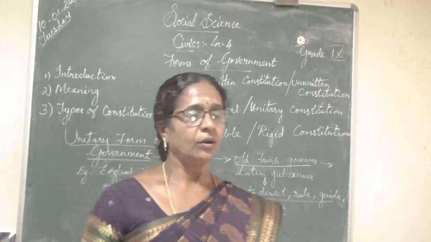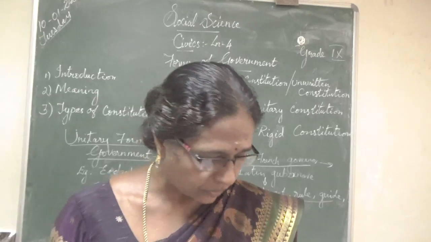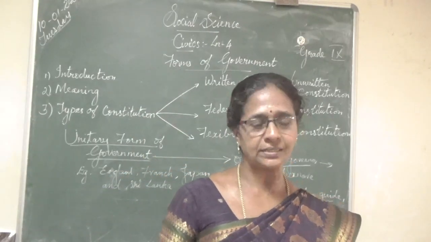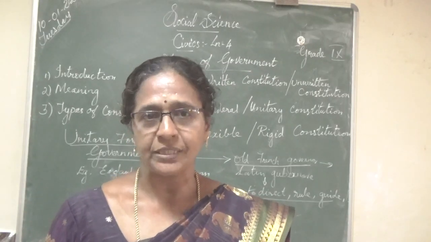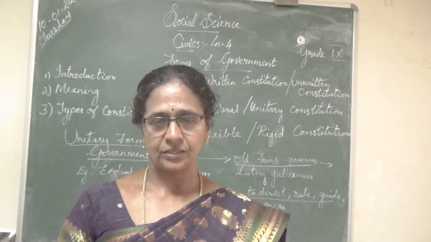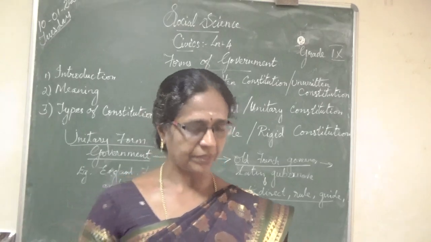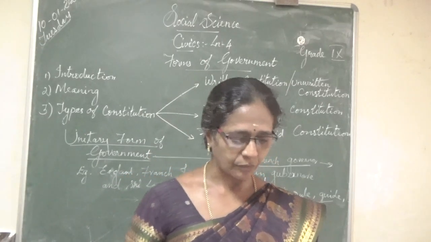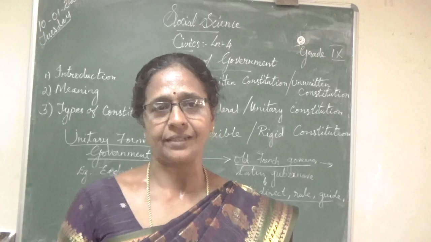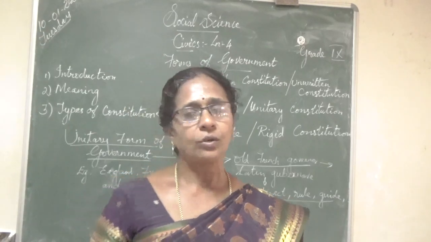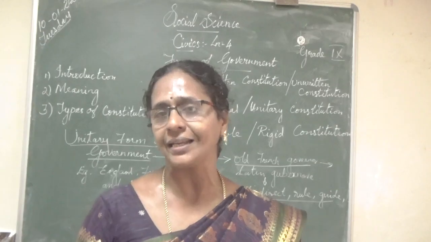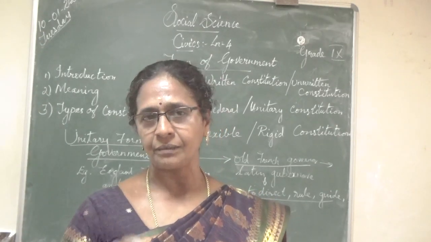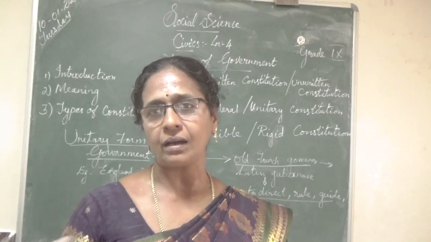That's the meaning. What is the oldest form of government in olden days? That is the monarchy. Monarchy, that means what? Single government. Monarchy is the oldest form of government in the United Kingdom. In a monarchy, a king or queen is the head of the state. Are you clear? Monarchy means only one government, single government, where the head of the state will be queen or king.